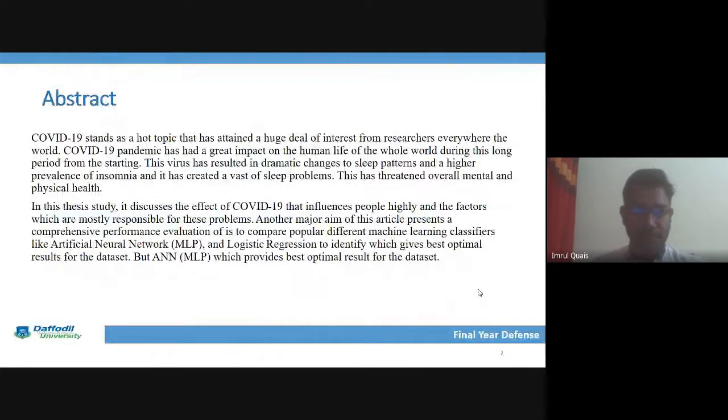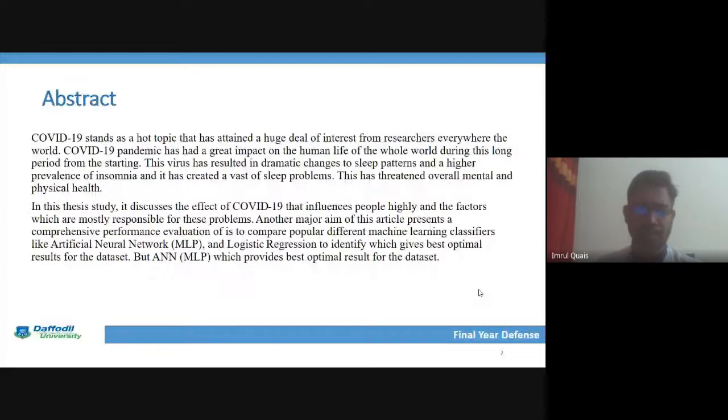Our first point is the abstract. The COVID-19 topic has become a very impactful and hot topic in recent times, because it has had a great impact on human life across the whole world, and Bangladesh as well.